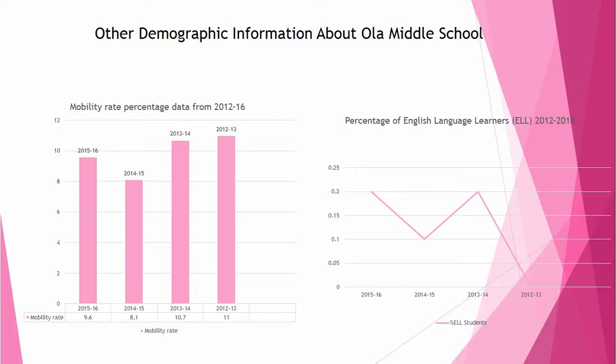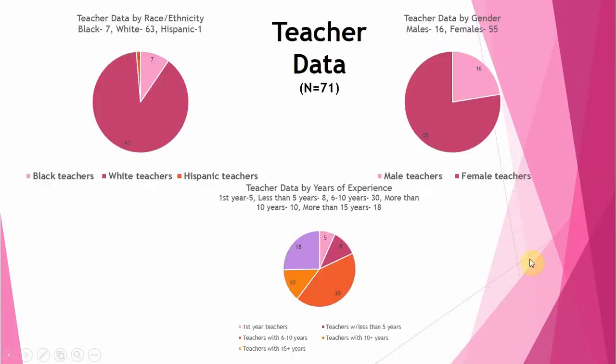Here's some more demographic information about Ola Middle School. Our mobility rate for the past 4 years: if you look at 2012-13, you have 11. Then it goes down to 10.7, then down a lot to 8.1, and then up a little bit to 9.6. And then we have our percentage of ELL students. You can see that number is very low. We didn't even have any of them in 2012-13.